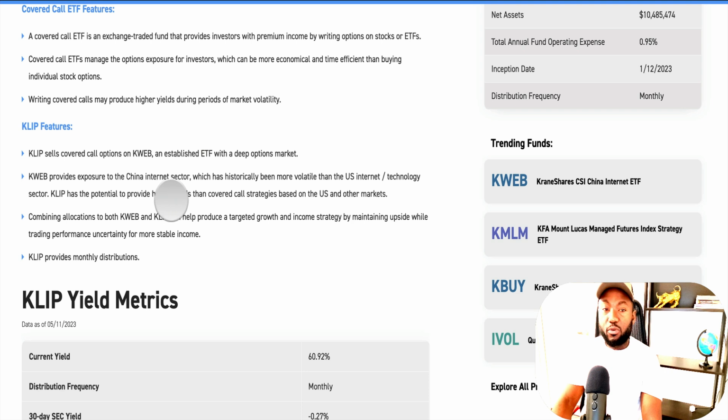KLIP has the potential to provide a higher yield than a covered call strategy based on the US and other markets. Combined allocation to both KWEB and KLIP can help produce a targeted growth and income strategy by maintaining upside while trading performance uncertainty for more stable income. And KLIP provides monthly distributions, which is beautiful because we love monthly distributions.